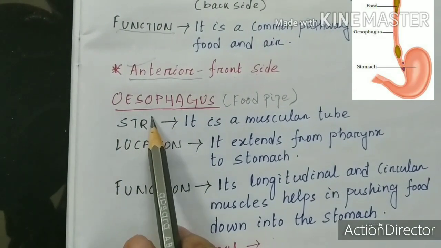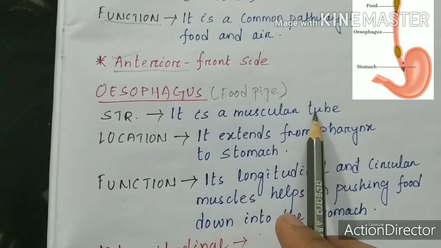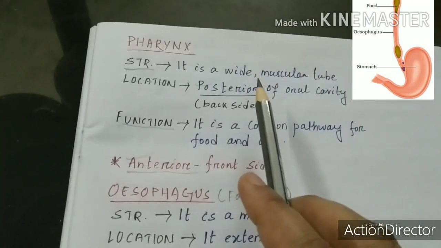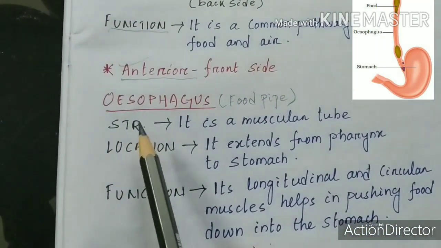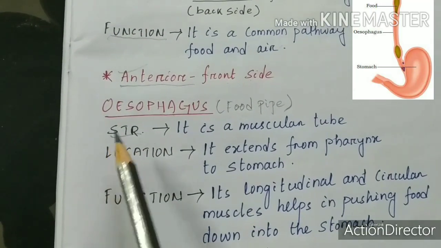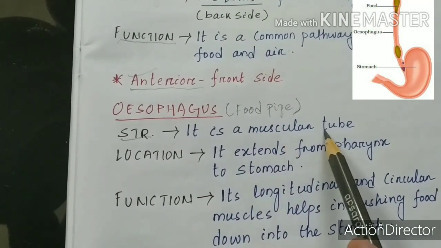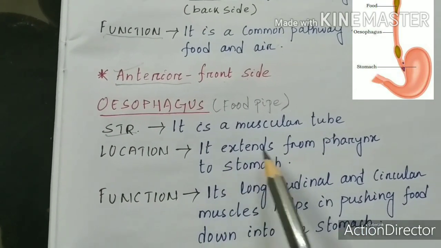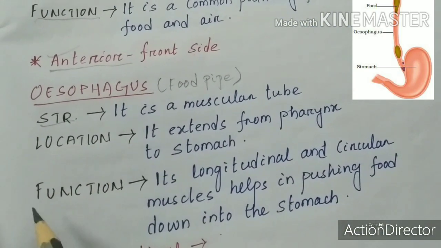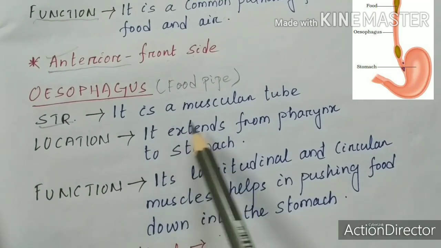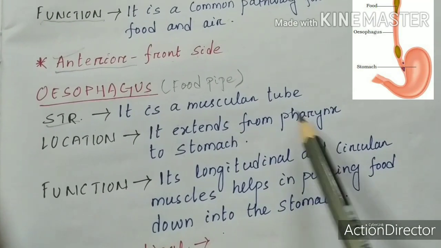If we discuss the structure, location and function in detail, then we can say it is a muscular tube. As we have discussed in pharynx, it is a wide muscular tube. The same we can say for oesophagus. Remember, this structure is not given in your book. It is a muscular tube made up of soft muscles. Location: it extends from pharynx to stomach, or we can say it connects pharynx to stomach.